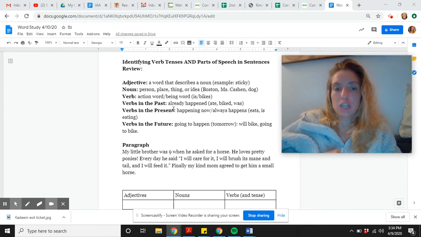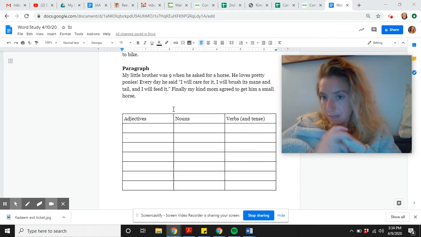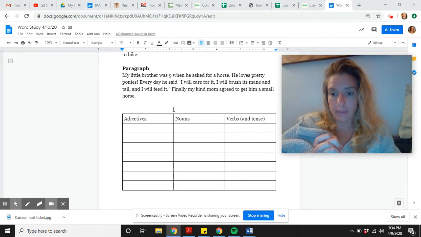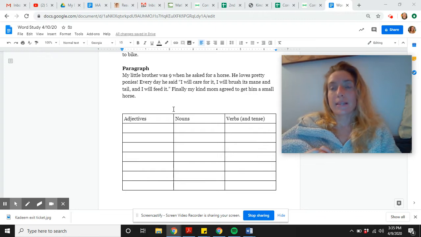All right, cool. So now we're going to read this paragraph and we're going to figure out where the adjectives, nouns, and verbs are and what tense all of the verbs are in. So this is combining all the things we've done all week into one activity. While I'm reading, you're thinking, okay, what's an adjective? Where do I notice a noun? What tense might this verb be in? I'll read it all together first and then we'll go through it one sentence at a time.